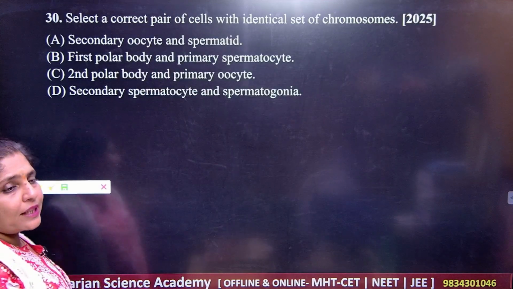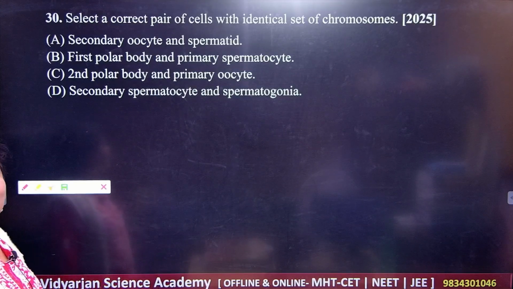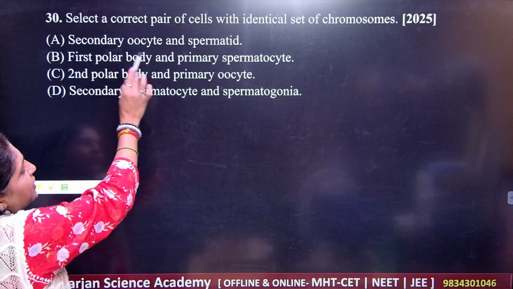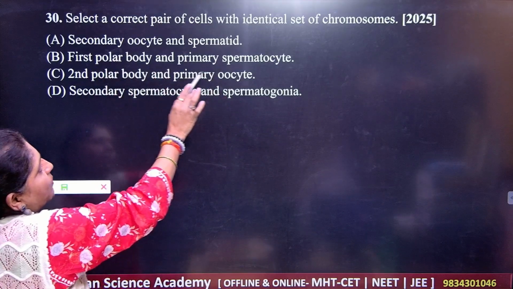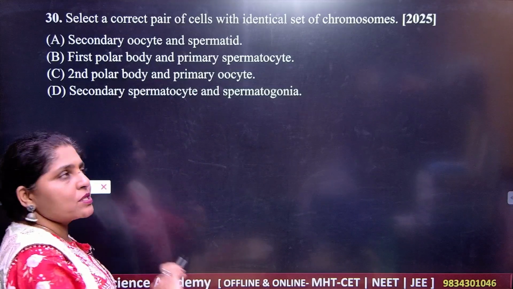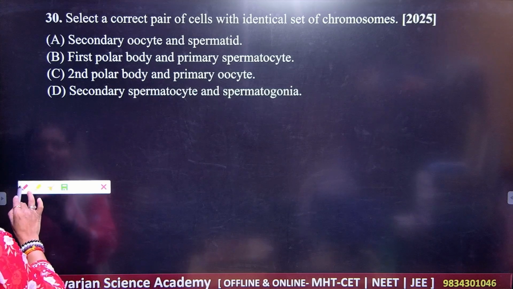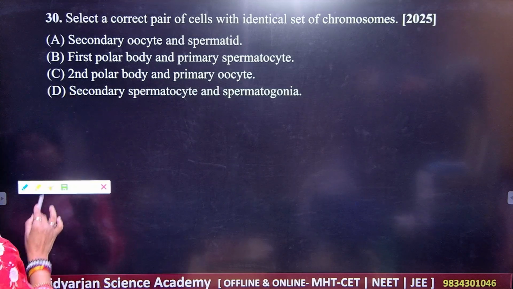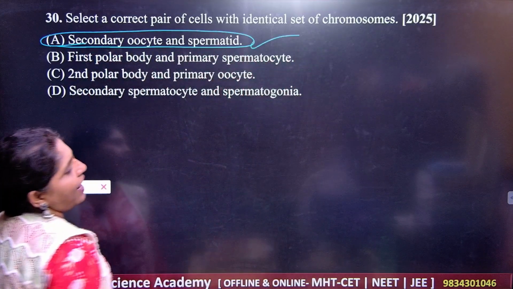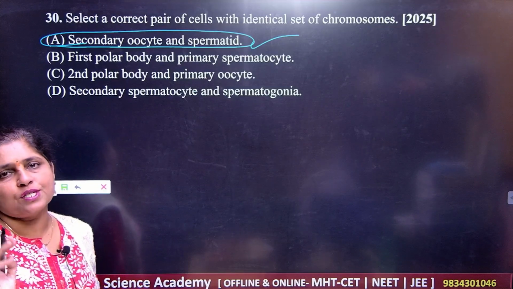Now the 30th question here: select the correct pair of cells with identical sets of chromosomes. So what should be your answer here? Look at the options. Secondary oocyte and spermatid, then first polar body and primary spermatocyte, second polar body and primary oocyte, then secondary spermatocyte and spermatogonia. Your answer here is secondary oocyte and the spermatid. This will be the correct identical set. So for this purpose, you should know the process of spermatogenesis very perfectly.